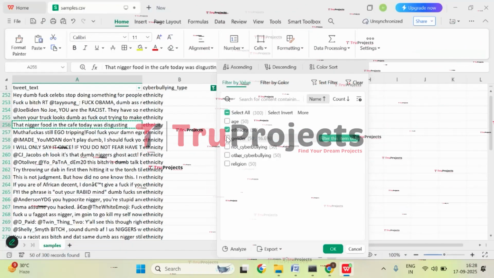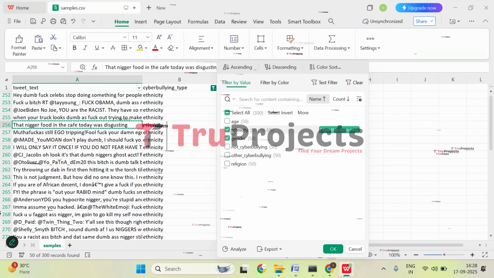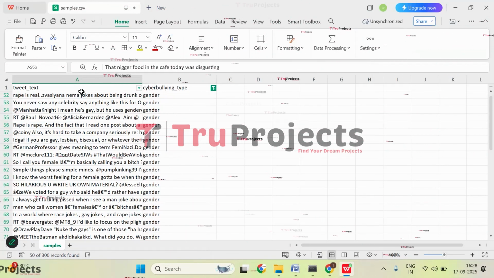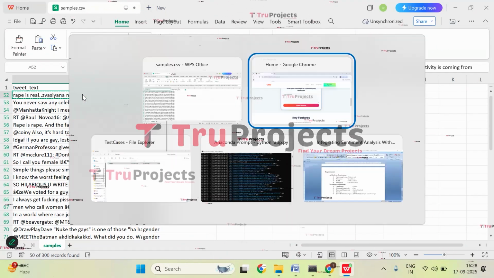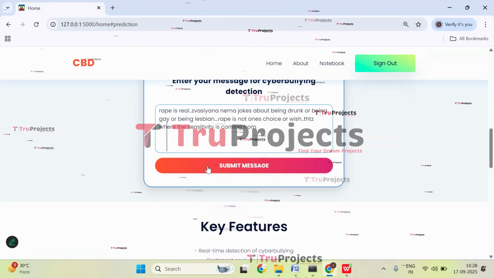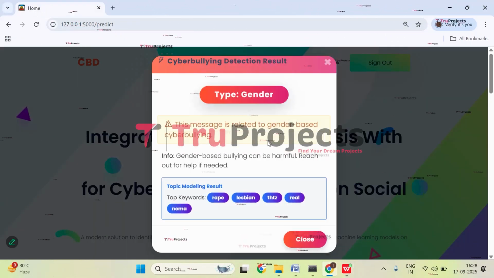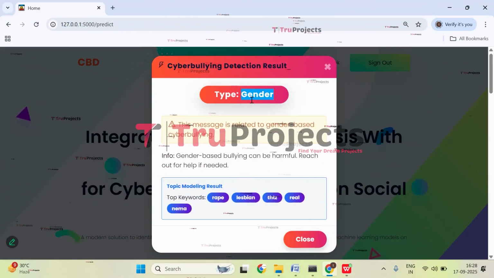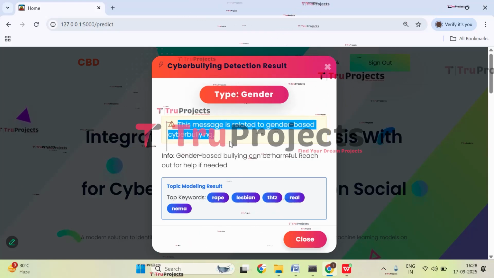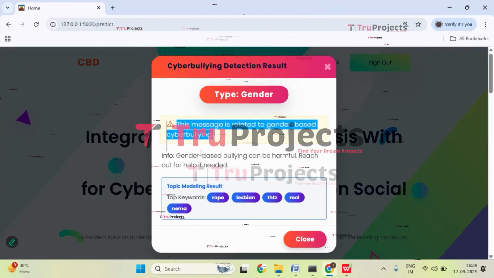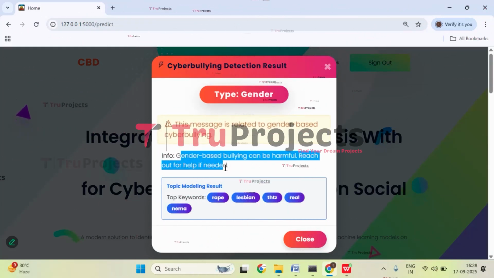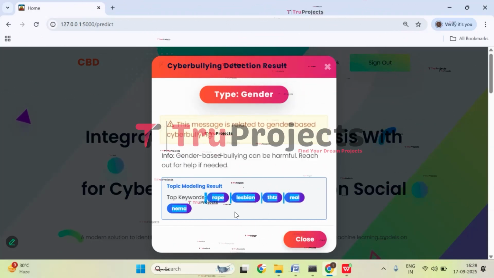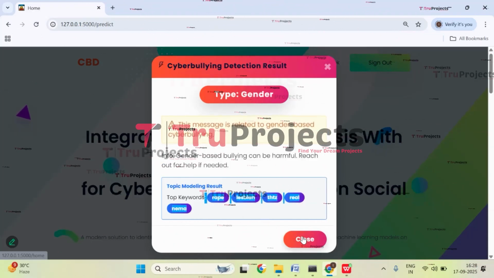Let's filter gender-based cyberbullying text and see whether the application will correctly predict it or not. So select the text, get back to the application, paste it, and now click on submit. Here, if you observe, we got prediction as gender type of cyberbullying, and it is mentioning that this message is related to gender-based cyberbullying. And gender-based cyberbullying can be harmful. Reach out for help if needed. And these are the top keywords of this message that we have given. Now close it.